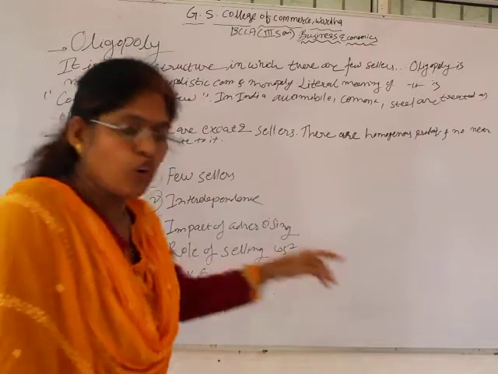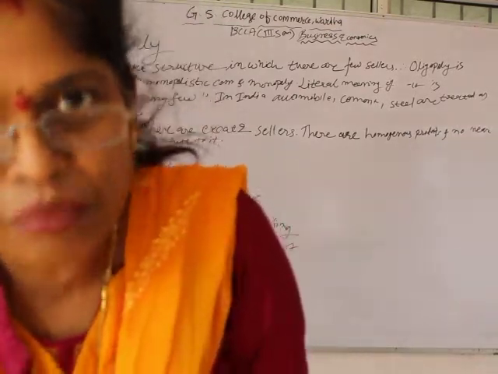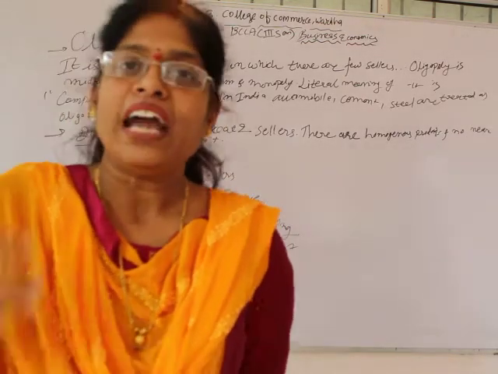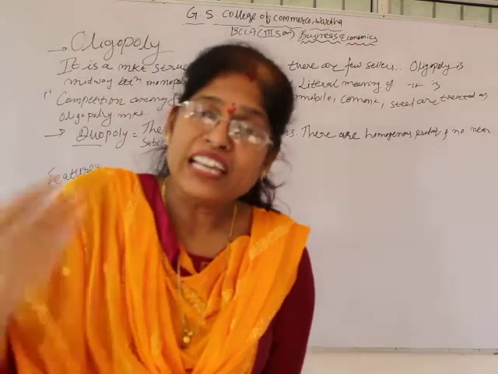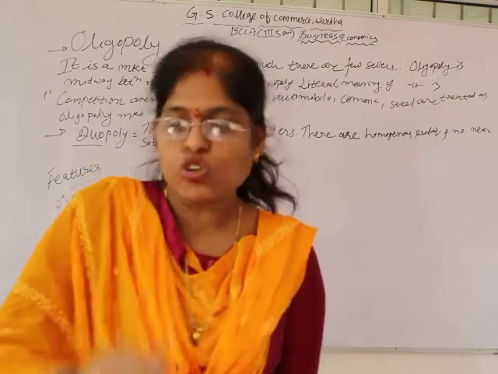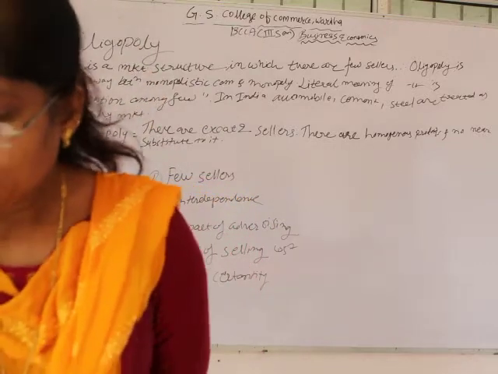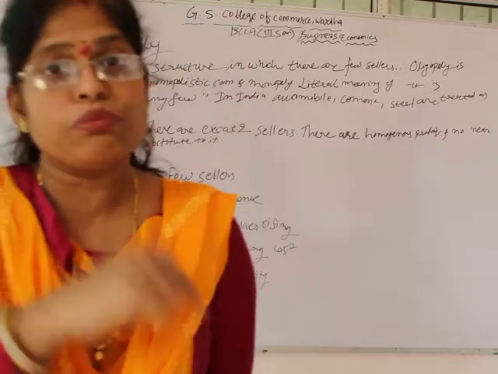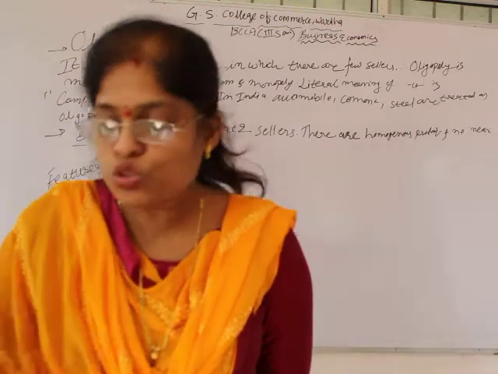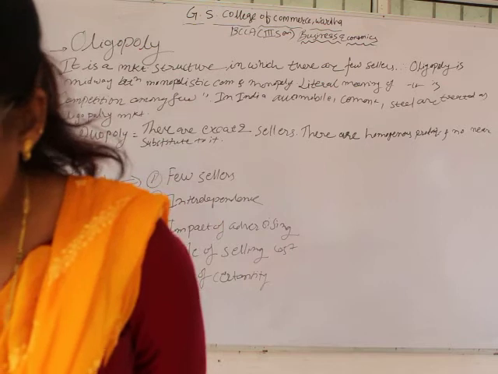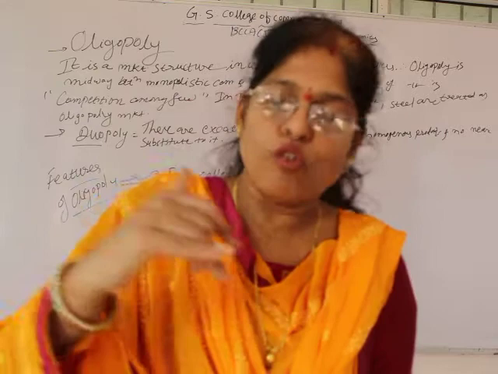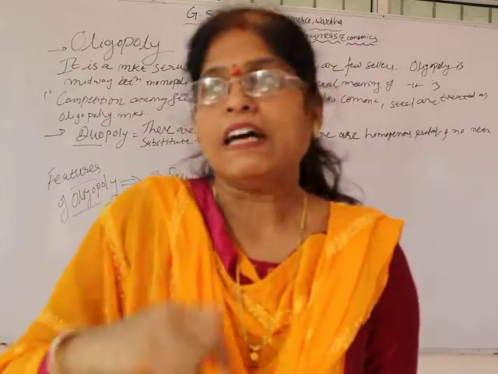The next is the role of selling cost. Yesterday we saw the meaning of selling cost. What is selling cost? The expenses incurred on selling the product with the help of advertisement or marketing are called selling cost. The role of selling cost is very important in this case. Severe competition and interdependence lead to large expectations on sales promotions. Advertising becomes part and parcel of oligopoly products in the market.